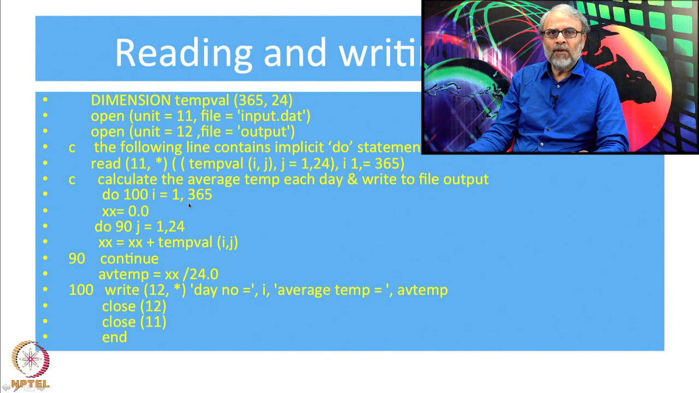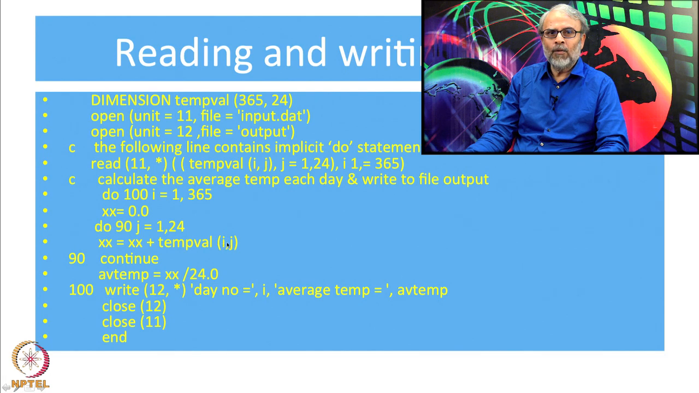So, what was the first value of I? I was equal to 1. So, when j is equal to 1, so the first time this is executed, xx will be 0 plus the first value of temperature, first day, first temperature. So, I go to 90 continue, go back to 90, now j has become 2. When j is equal to 2, I come to the second line, xx is equal to the first temperature plus the second temperature of the day.